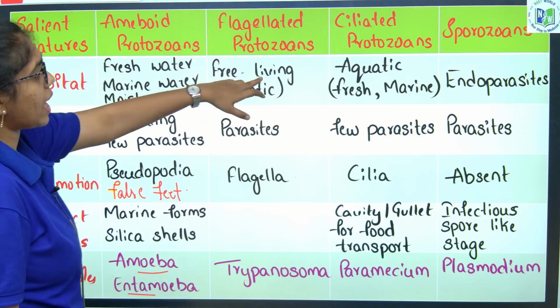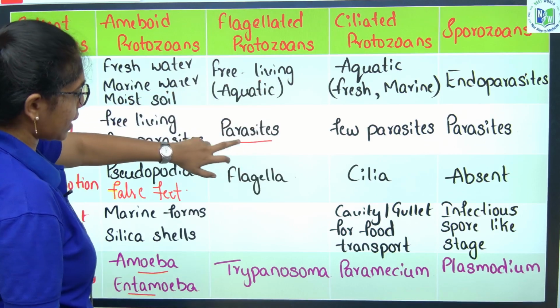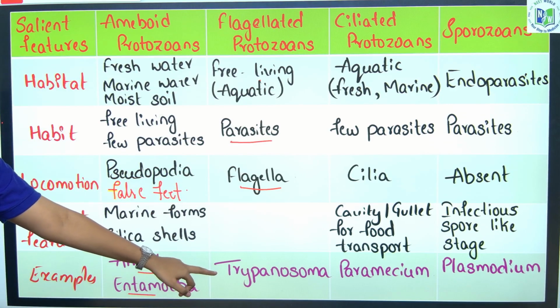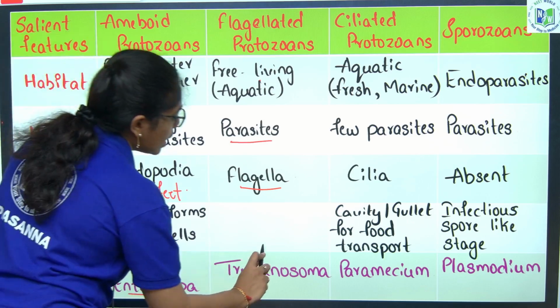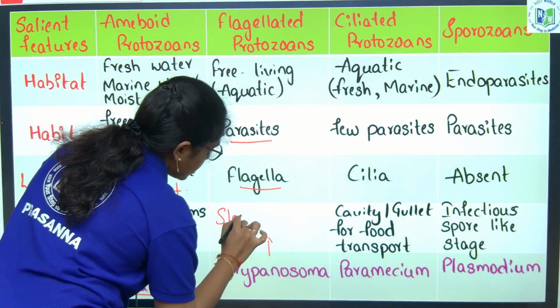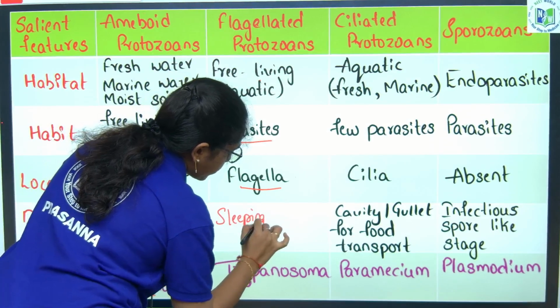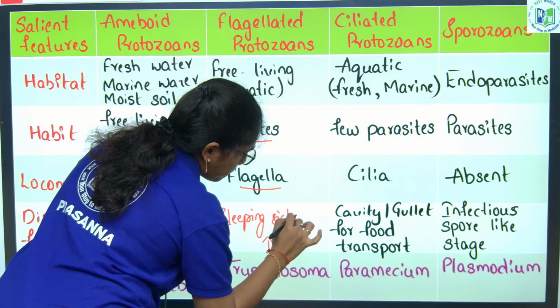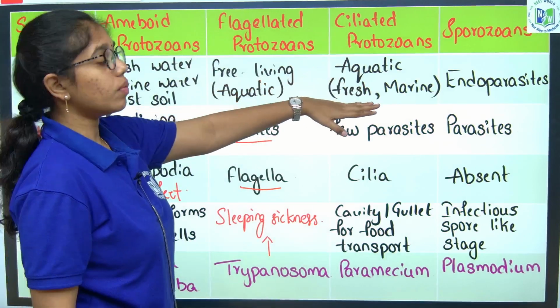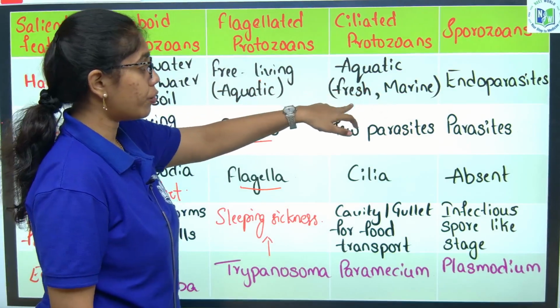Flagellated protozoans are free living aquatic, and they also act as parasites. Their locomotory structure is flagella. For example, Trypanosoma may cause sleeping sickness. Next, the third type, ciliated protozoans, are aquatic, both freshwater and marine.